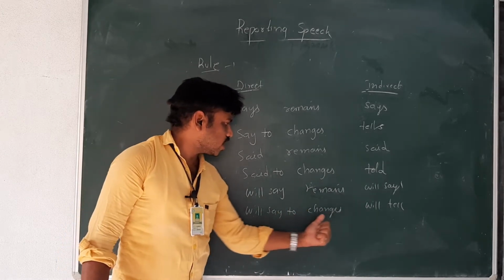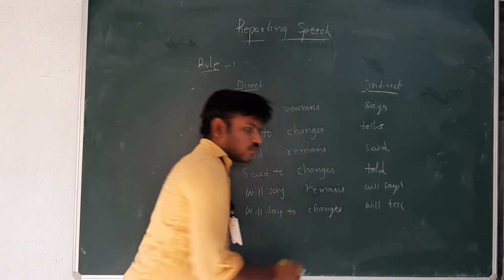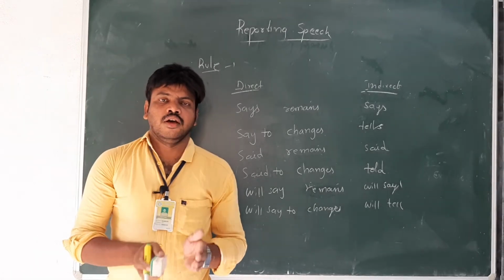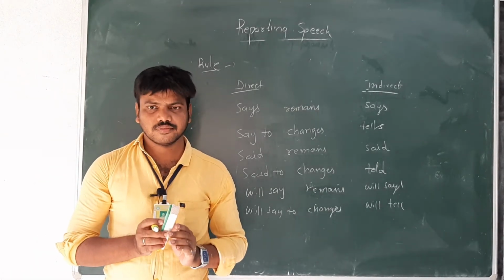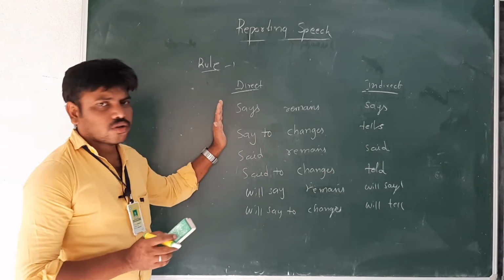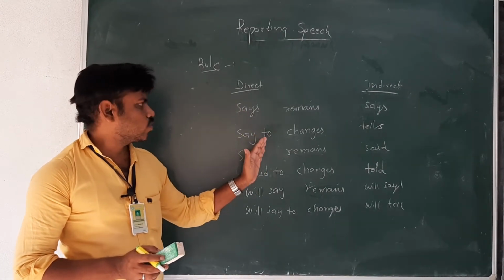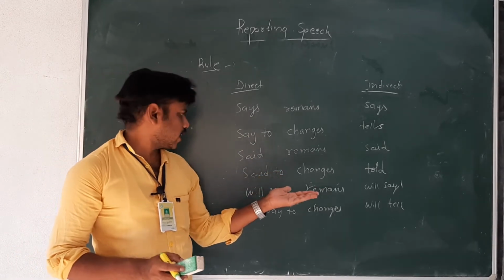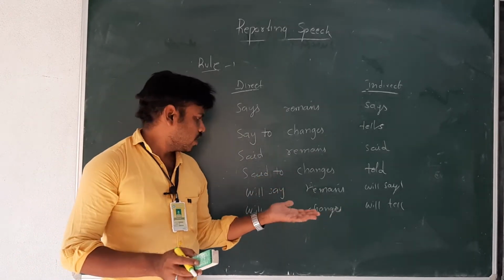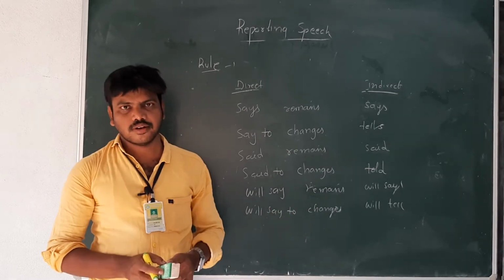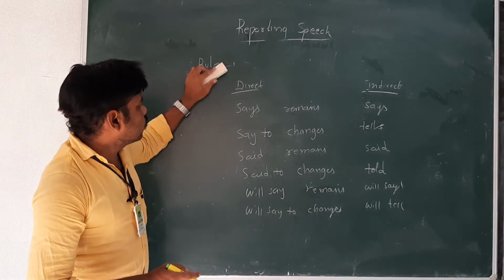Will say to changes into will tell. These are the basic rules in assertive sentences. We should follow this rule number 1.